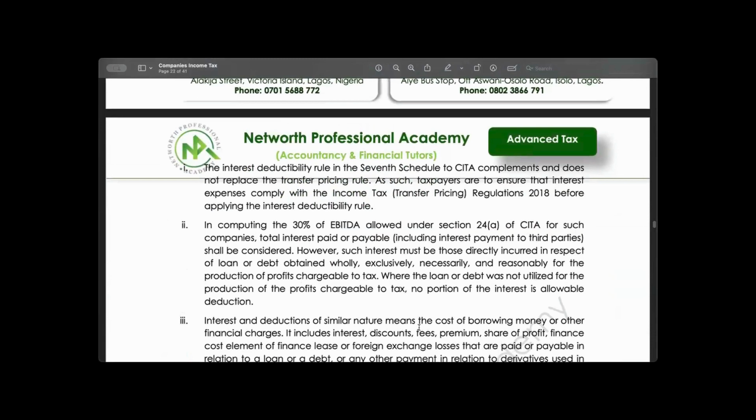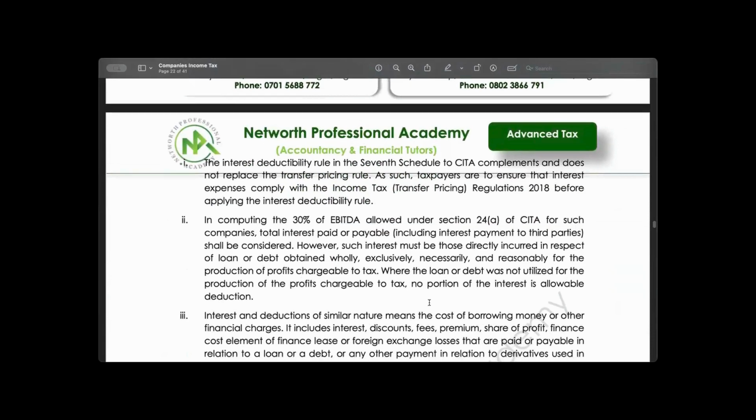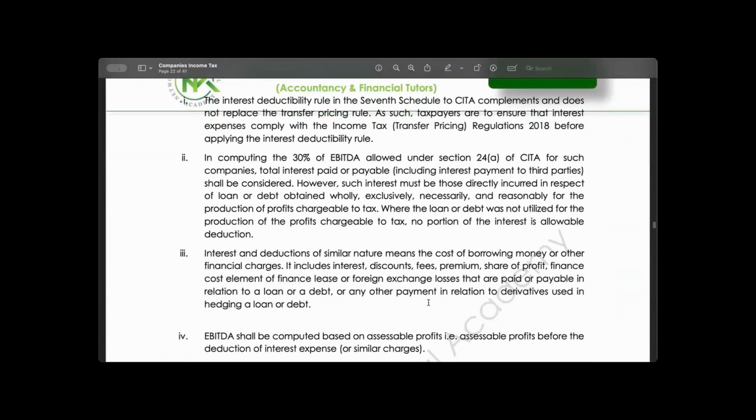So that is what all those means. Now, in that regard, what we are trying to say here is that at every point in time, if you are going to be removing your interest, you must always check your earnings before interest and tax and multiply it by 30% and compare with your interest that is payable by the taxpayer.